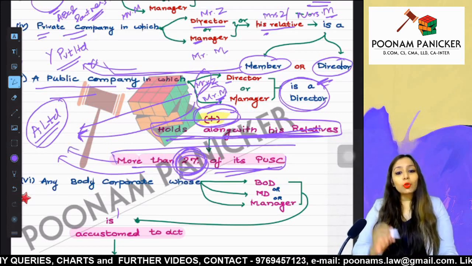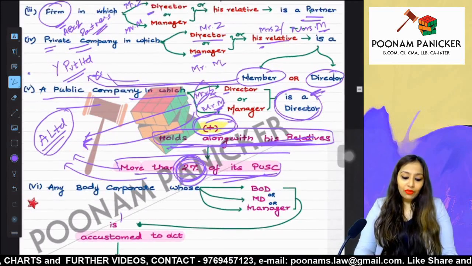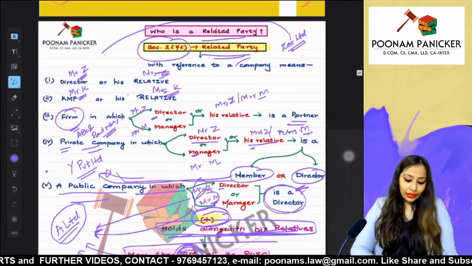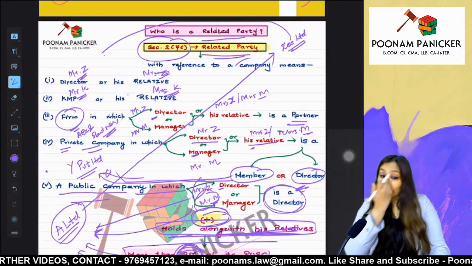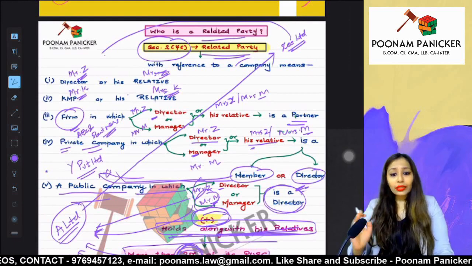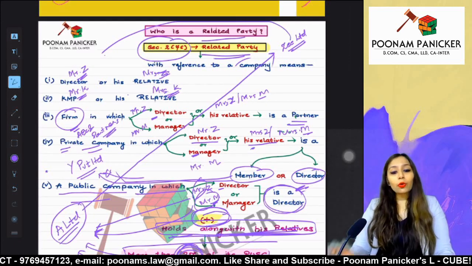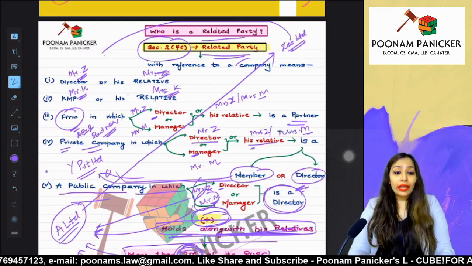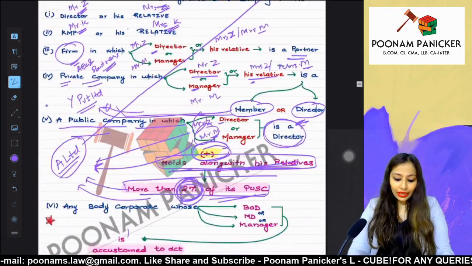If these two conditions are satisfied, then A Limited will become a related party to Z Limited. Fine. So the director or manager is a director in the public company, plus he is holding with his relatives more than 2% of its paid up share capital.